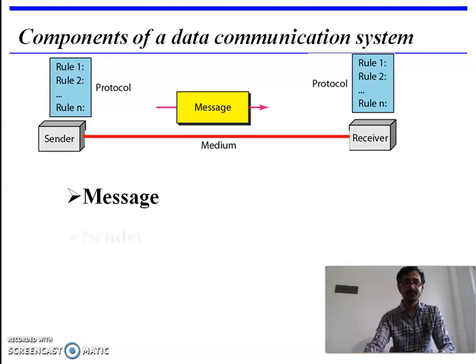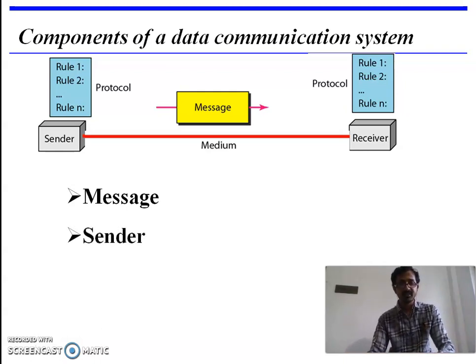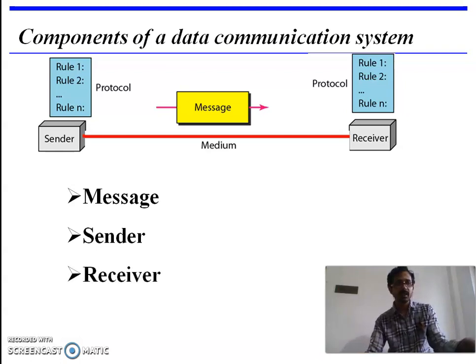The next one is the sender. The sender is the device that sends the message. Examples for sender are computers and workstations. The next one is the receiver. The receiver is the device that receives the message. Examples for receiver are computers, workstations, and televisions.